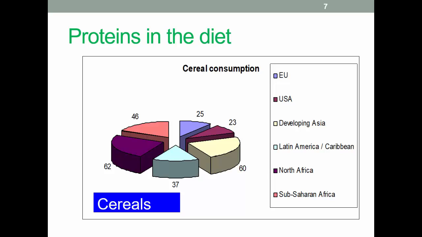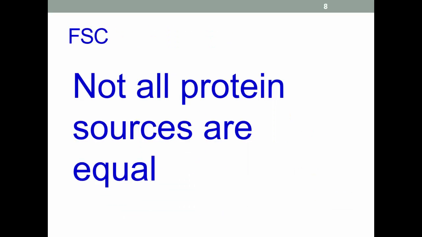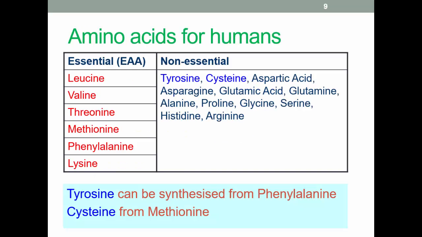Although reasonably high in protein, such a diet may lack specific amino acids, and we'll talk about these in terms of limited amino acids and essential amino acids in a short while. So back to nutrition. Not all protein sources are equal. Nutritionally, amino acids fall into 2 categories.